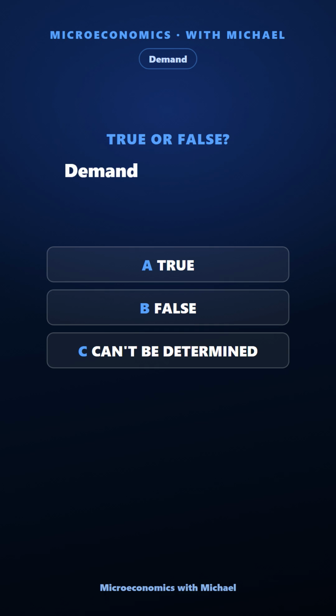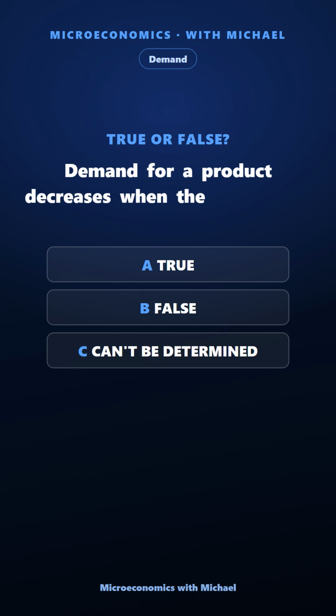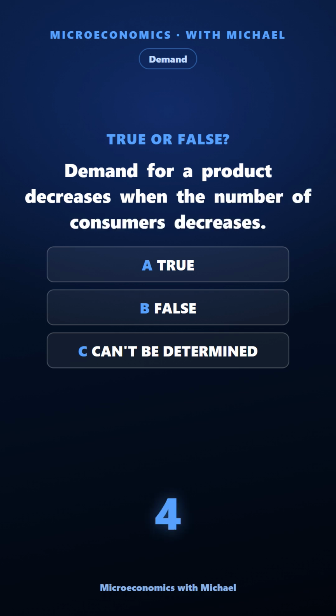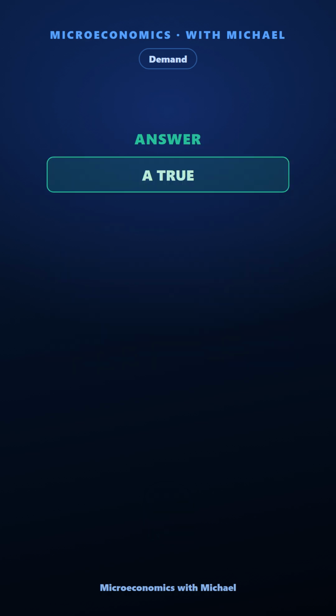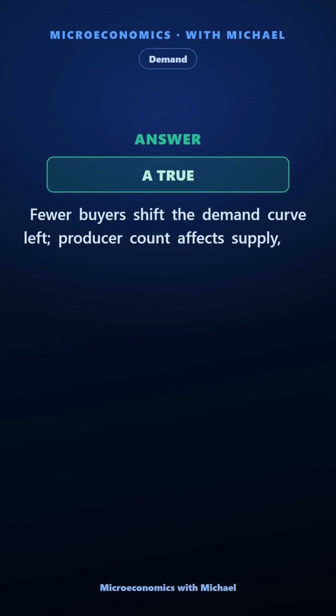Demand for a product decreases when the number of consumers decreases. True, false, or can't be determined. The answer is true. Fewer buyers shift the demand curve left. Producer count affects supply, not demand.